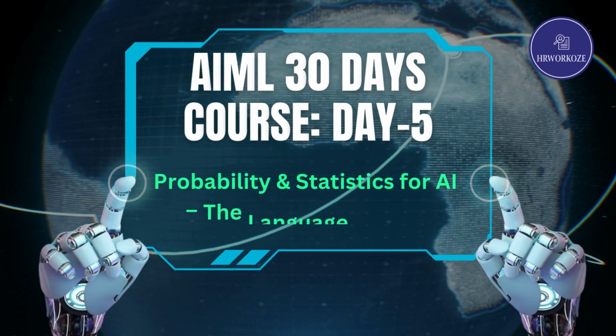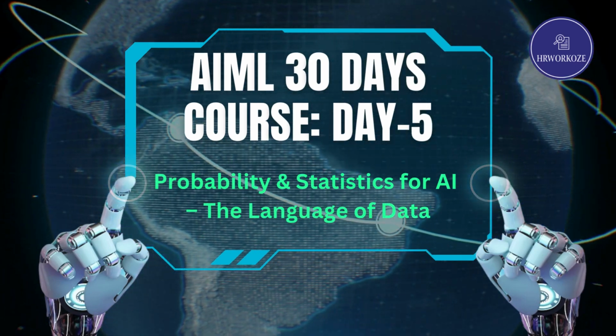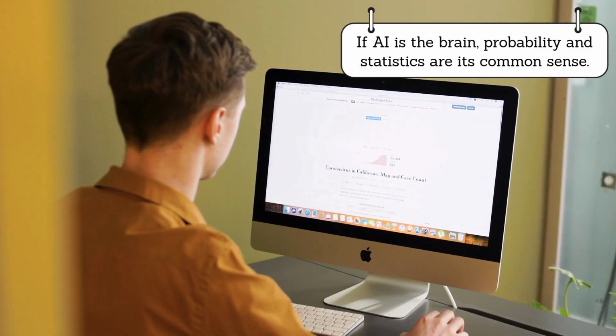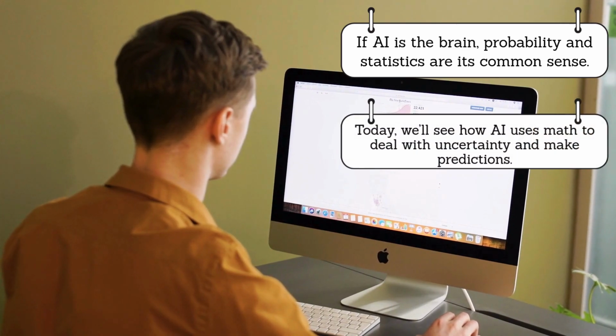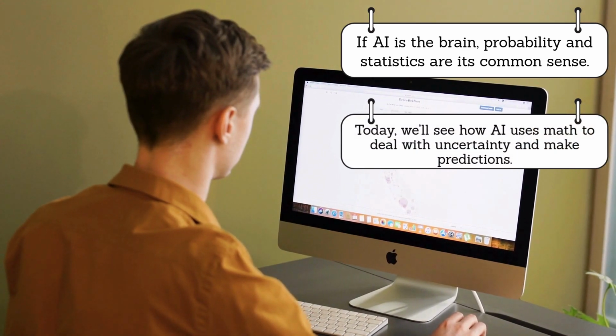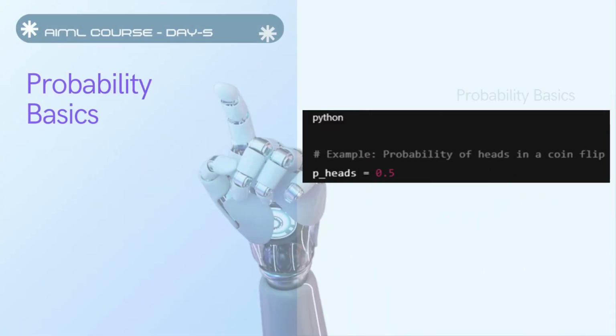Today's topic is Probability and Statistics for AI, the language of data. If AI is the brain, probability and statistics are its common sense. Today, we'll see how AI uses math to deal with uncertainty and make predictions.